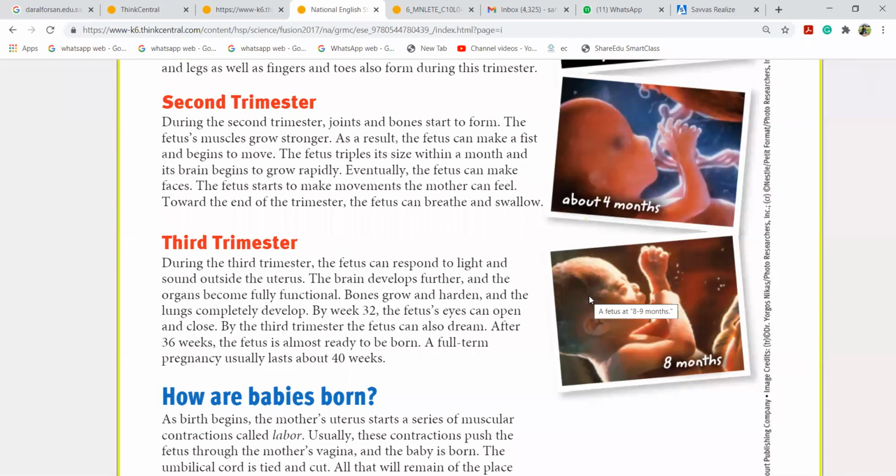And after 36 weeks, the fetus is almost ready to be born. A full-term pregnancy usually lasts about 40 weeks. That is when the 9th month completes. 9 times 4 is 36, but it has to be 9 months complete and the 10th begins and the baby is there. Okay? So this is what today's class is about. And inshallah, I'll continue tomorrow.